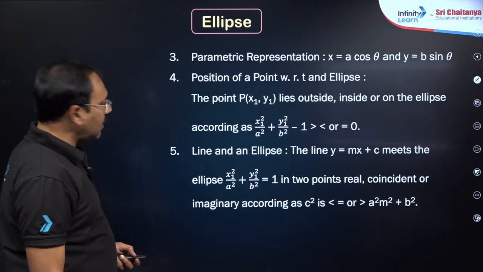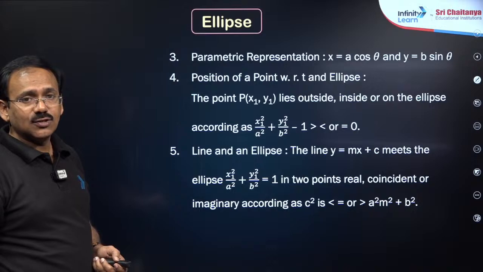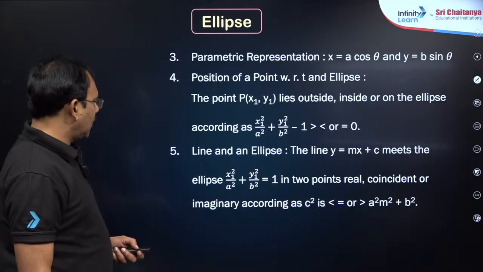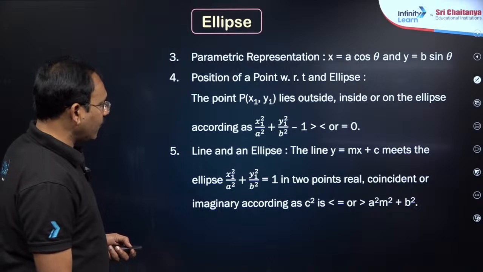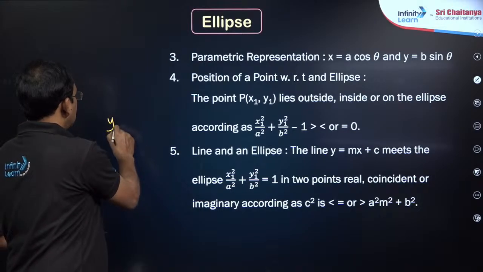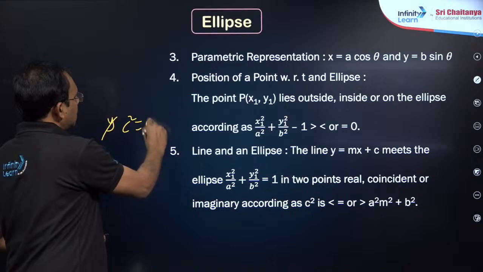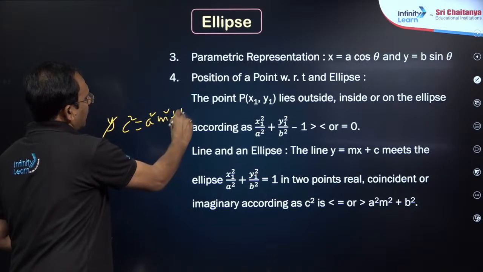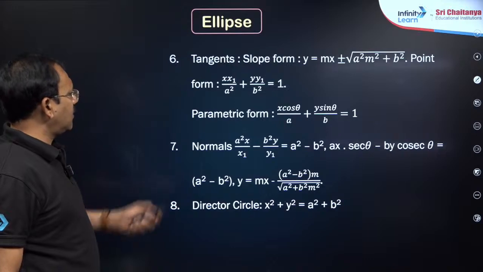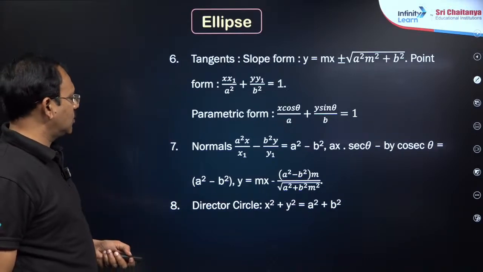Yeah, then if a point is given on it, the tangent equation is S1 equal to 0, and if y is equal to mx plus c is the tangent, the condition is c square is equal to a square m square plus b square. Okay, right. The next, normal and tangent equation S1 is equal to 0, you write.